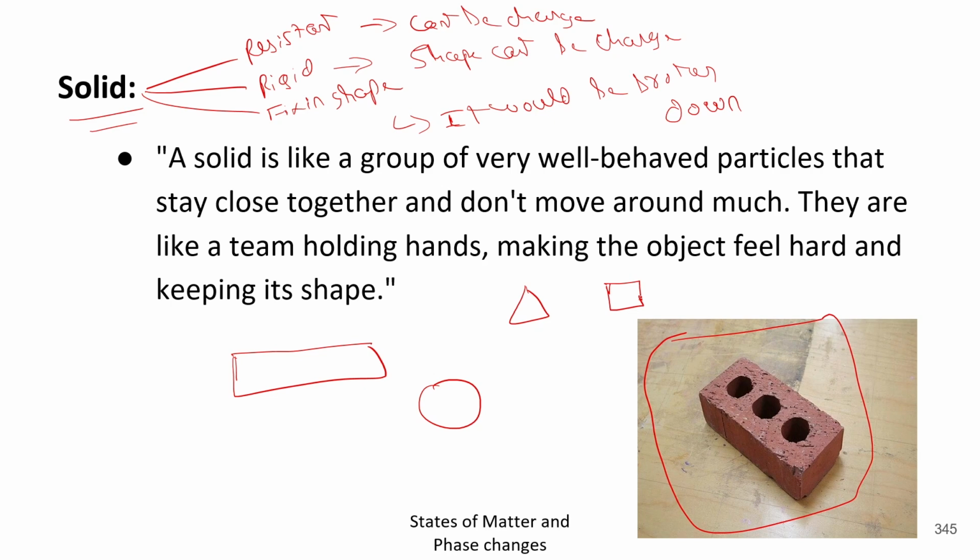It is not possible to change the bricks from rectangular to these shapes easily. Second is rigid because you cannot change it, it is in a rigid form. And if you would try to change it, you have to broken it.